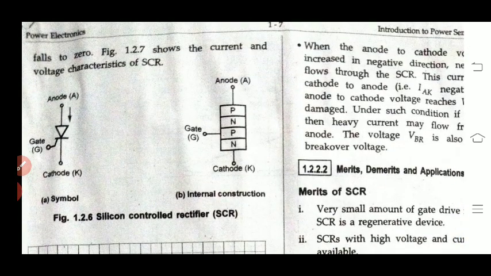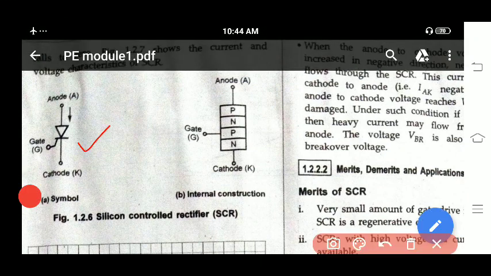Actually if you look at this SCR, it also looks similar to a diode, but the thing is that here it has a gate terminal. But what is the role of the gate terminal? If you want to make this SCR on, you have to apply gate voltage. Then we come across one question: if you don't apply any gate voltage, whether this SCR turns on or not? Yes, it will get turned on, but we require more voltage to make this SCR turn on. We'll see this characteristic in the next graph.